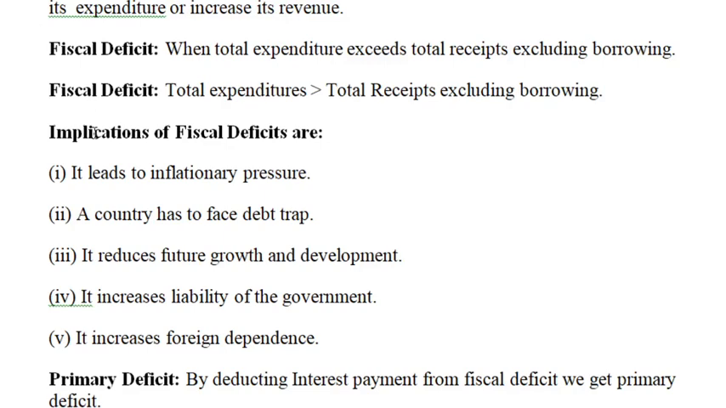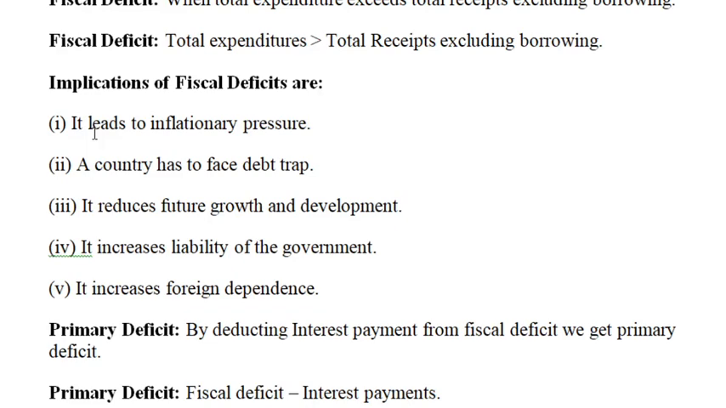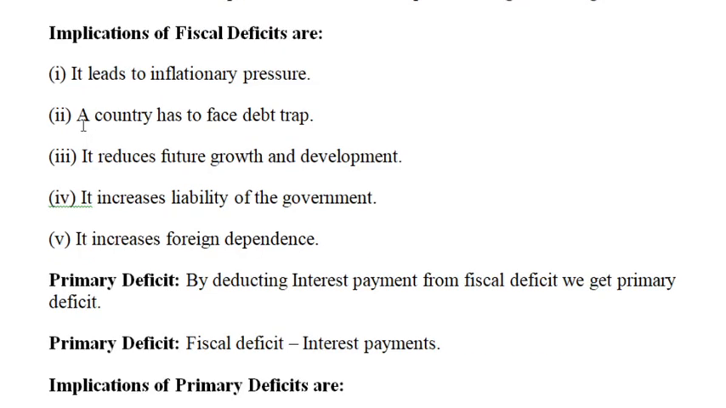Now we will go with the implications of the fiscal deficit, which are available on the screen. It determines the total borrowing requirement of the government. It is always injurious to the economy and leads to financial unsoundness. Repayment of loans together with interest further increases fiscal deficit, which creates a debt trap. It increases the liability of the government. It even increases foreign dependency.